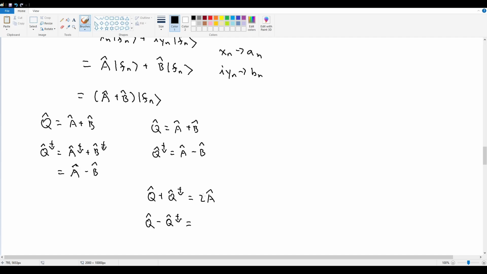No, 2B hat, it's just positive. Okay, there we go. And at that point, A hat is equal to Q hat plus Q hat adjoint divided by 2, and B hat is equal to Q hat minus Q hat adjoint divided by 2. And with that, we have finished this problem.